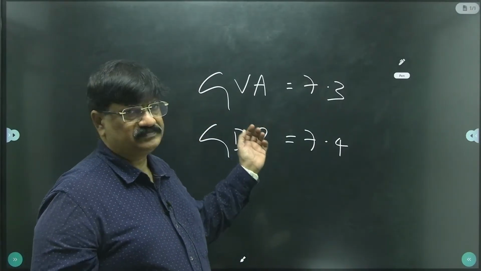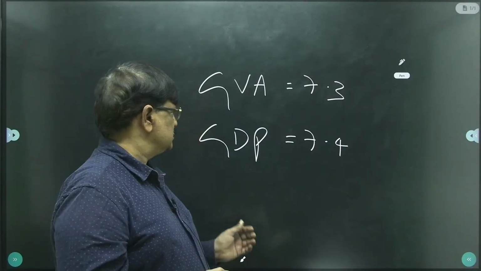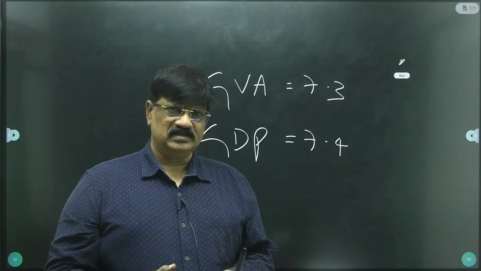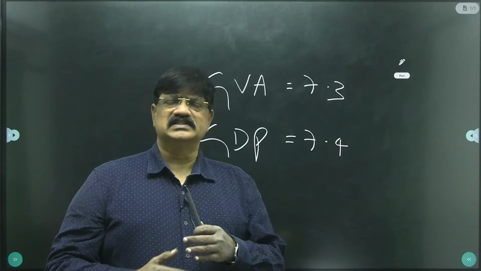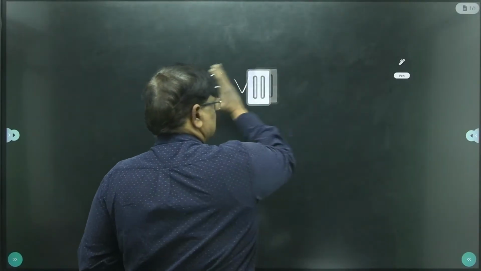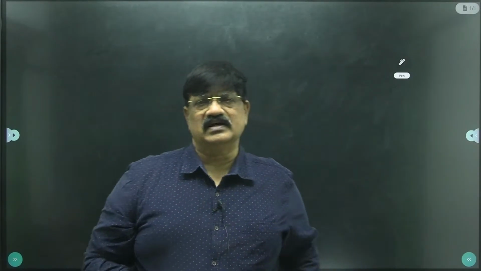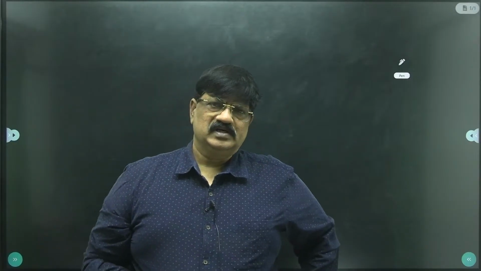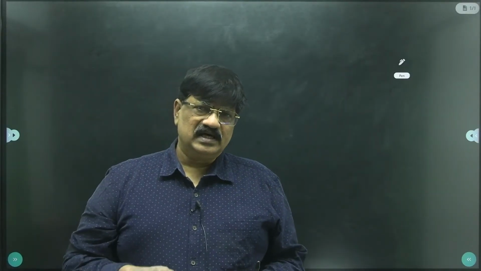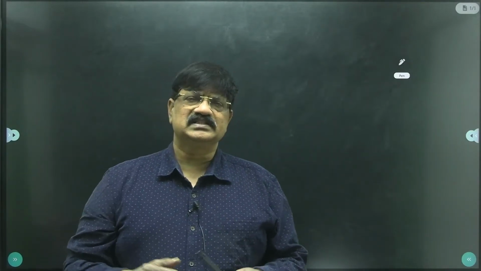Generally, gross value added is treated as supply. Gross domestic product is treated as demand. How it is treated as supply and how it is treated as demand will be discussed in detail in the chapter, not now. So that's why I opted to share the fundamentals today. Why? Because we can't directly enter into the topic. Our topic, national income, is to be discussed, but we need to finish the needed vocabulary to enter into the topic. It must be unearthed and discussed.